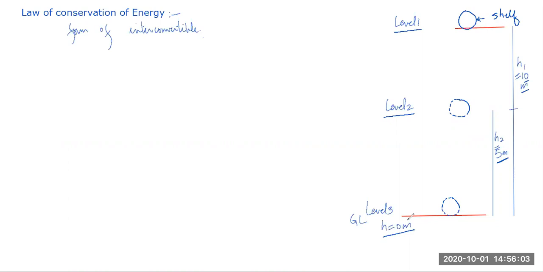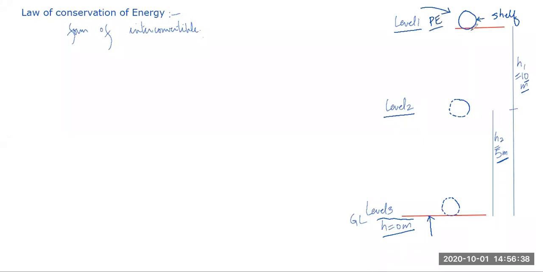Height can never be 0 meter in this earth, in this universe. I assume that this is the surface of the earth. So here the height is 0 meter. Now I'm going to calculate. The law of conservation of energy also says that the total energy is constant. Now I am going to apply this law on this sphere. During this fall, students, the ball is losing its entire potential energy.